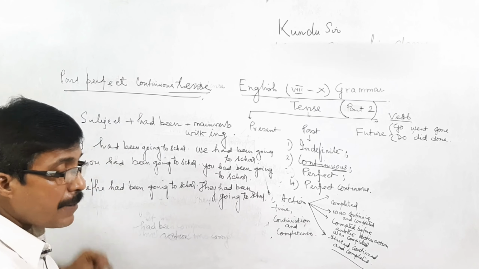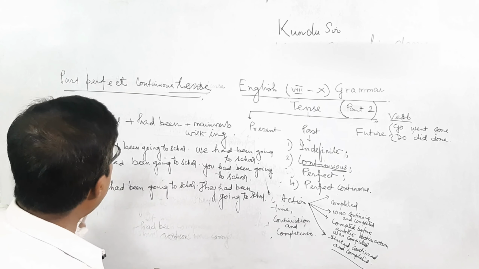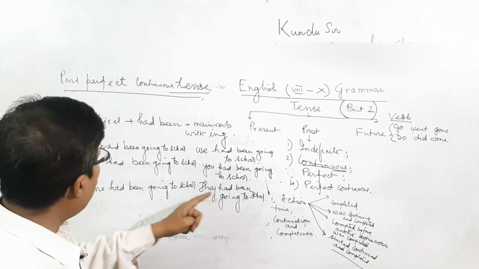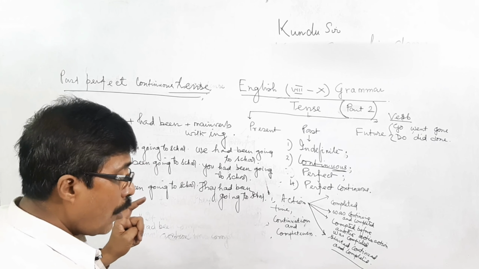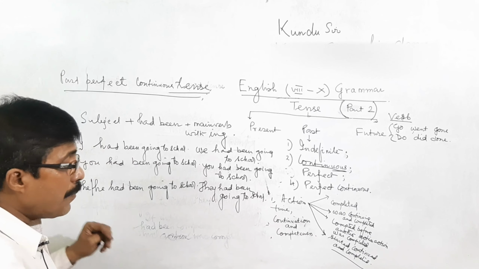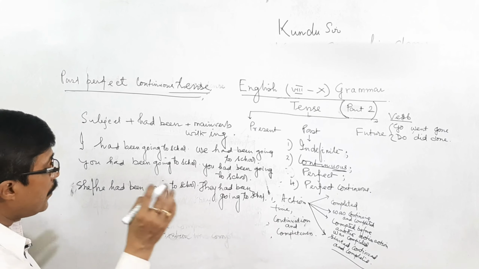That is, I have explained: I had been going, we had been going, you had been going, he or she had been going, and they had been going.